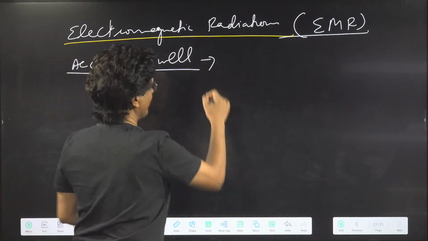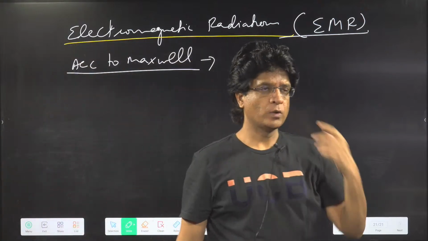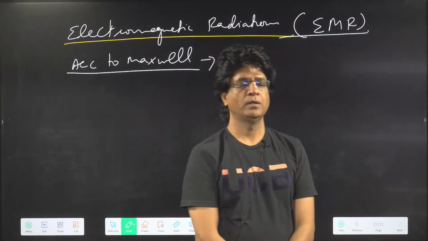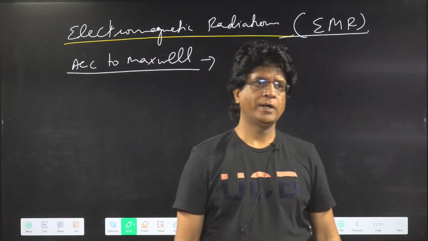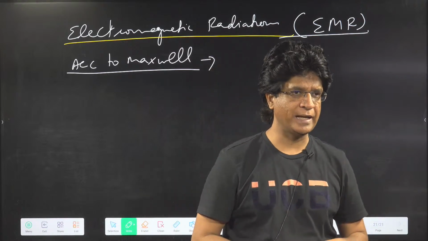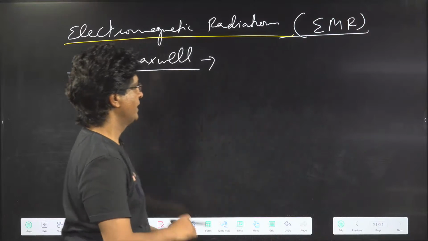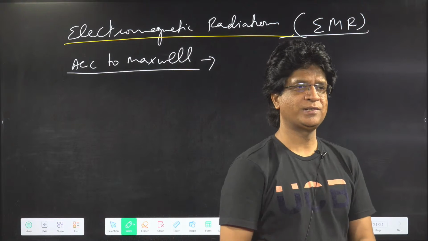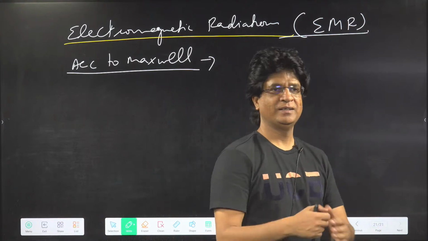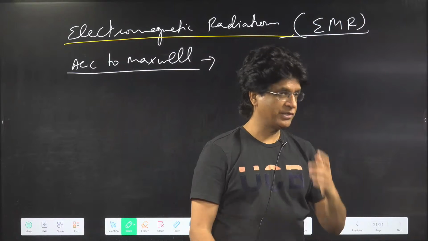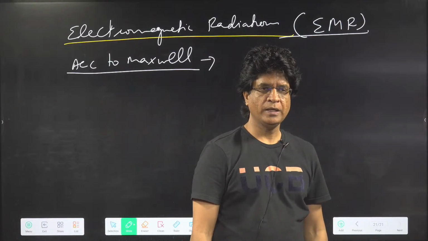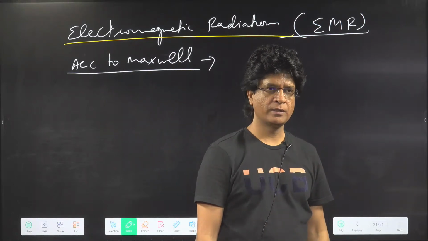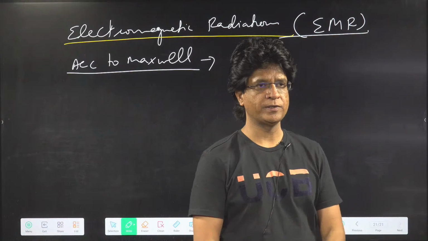we all know that when a charged particle accelerates, please write down: according to Maxwell, when a charged particle accelerates, it will lose its kinetic energy in the form of electromagnetic radiations.